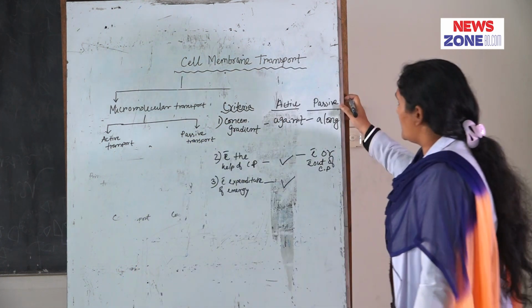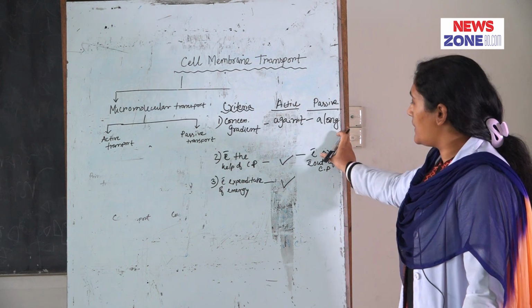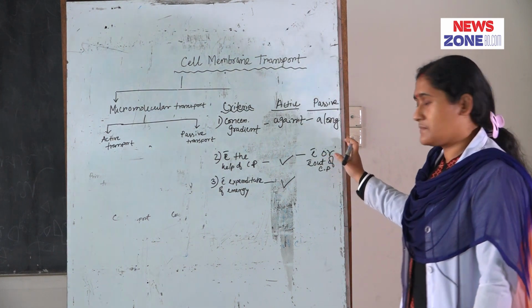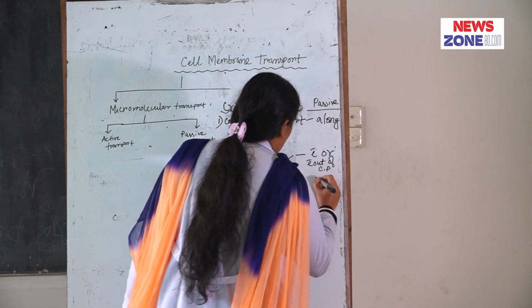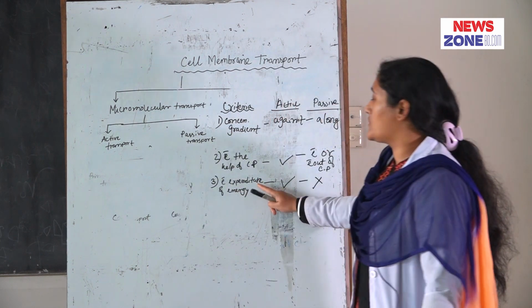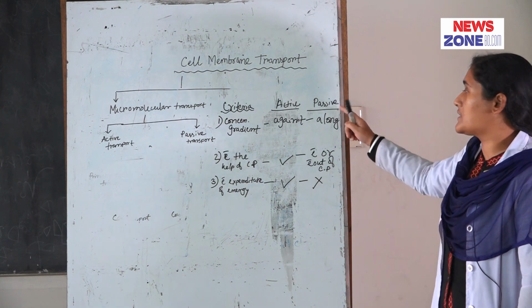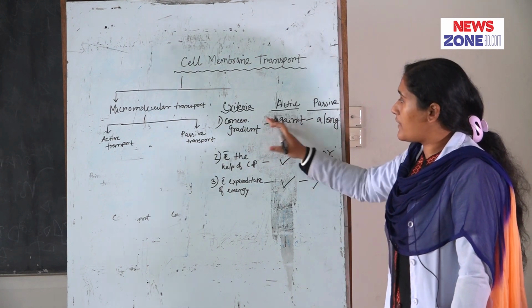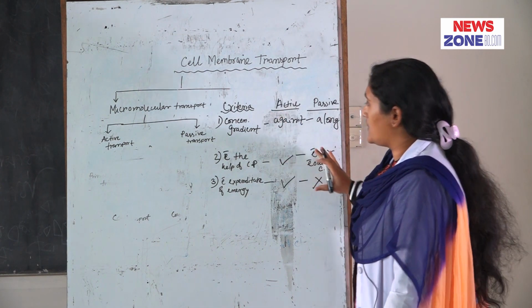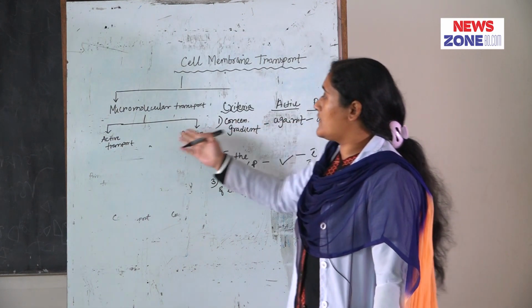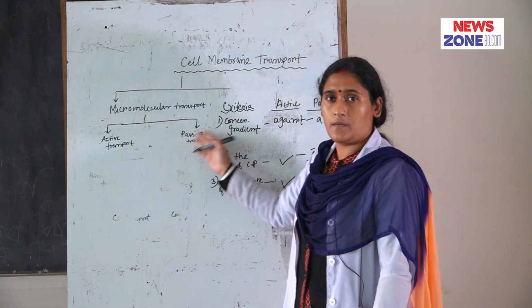That means in passive transport a carrier protein may or may not be needed, and expenditure of energy is not needed. If we keep in mind these 3 points, then we can tell the definitions of active transport and passive transport.